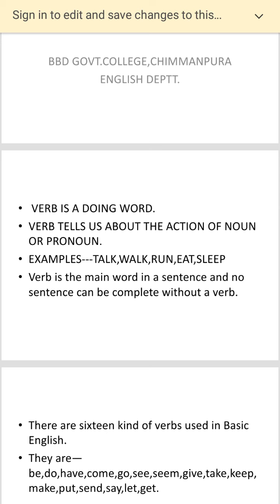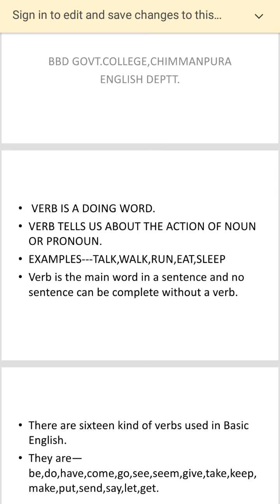Second, verb tells us about the action of a noun or pronoun. So Ram is playing, Radha is dancing. So dancing or playing or singing or talking, these are all telling us about the action of the person, and therefore they are verbs. Examples: talking, walking, run, eat and sleep. They are all verbs, and verb is the main word in the sentence, and a sentence cannot be complete without a verb. That thing you have to keep in mind.